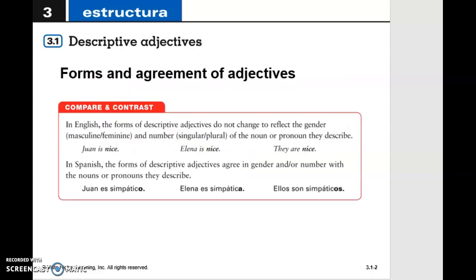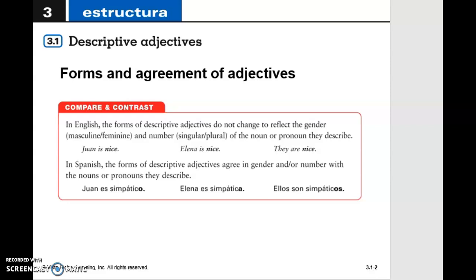Now we are going to talk about the adjectives and how to use those. So the main difference between English and Spanish is, as I mentioned, we also have these kind of adjectives in English, but they don't have to match the gender that we're talking about. So you can say intelligent, and you can use intelligent to describe a girl or to describe a boy.